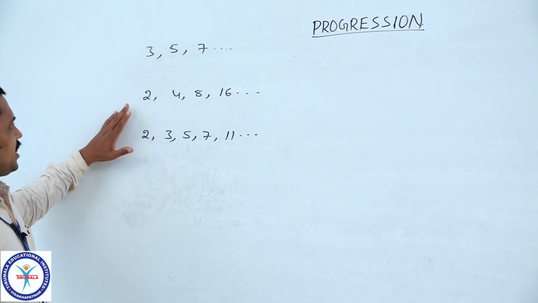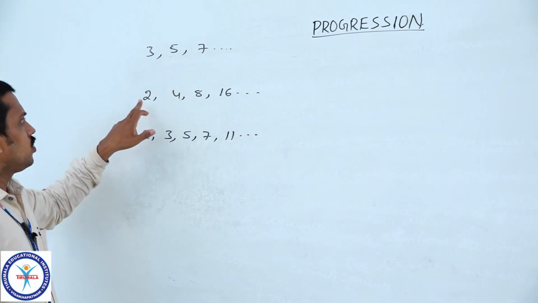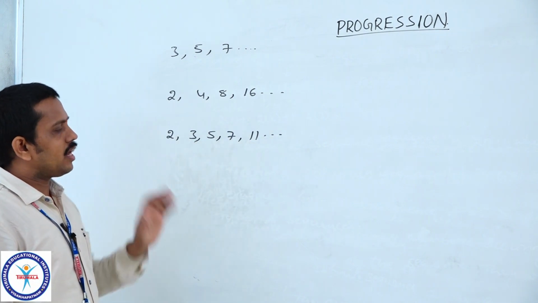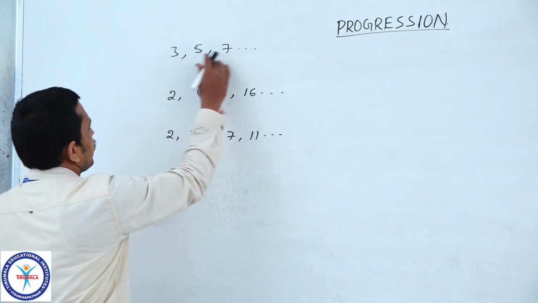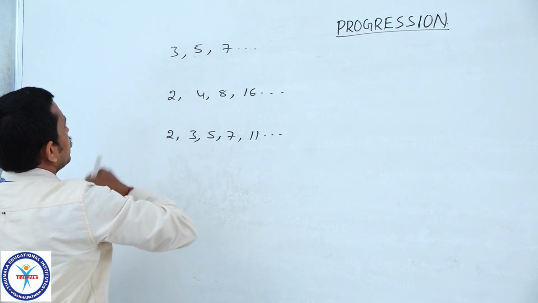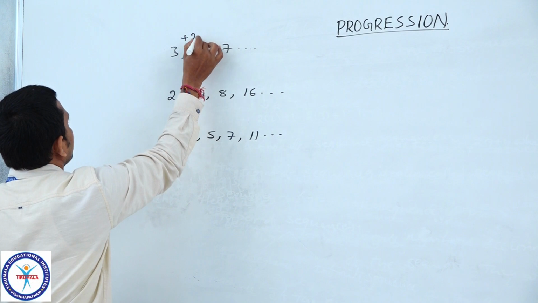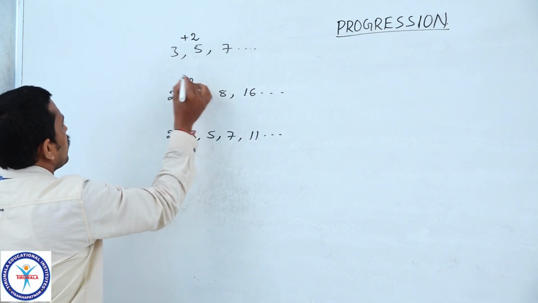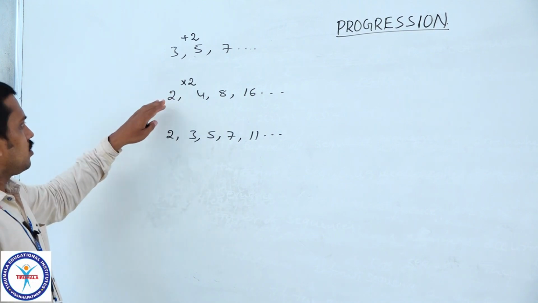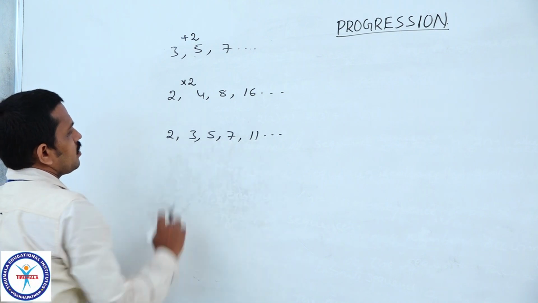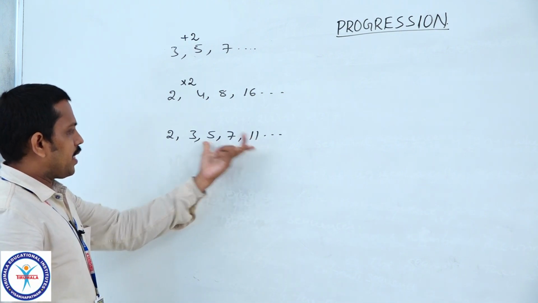Here I am taking some sequences: 3, 5, 7; 2, 4, 8, 16; 2, 3, 5, 7, 11 and so on. In the first sequence, every term is obtained by adding 2 to the preceding term. In the second sequence, every term is obtained by multiplying the preceding term by 2. And in the third one, there is no particular pattern.